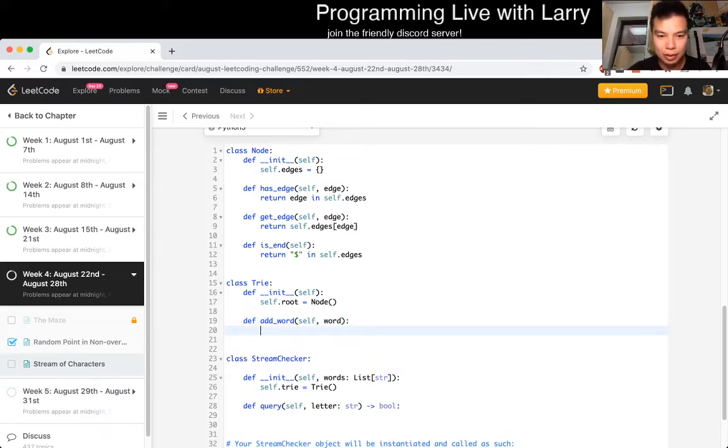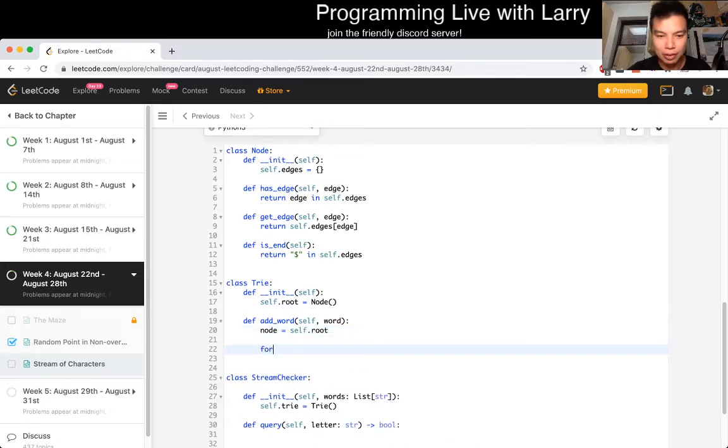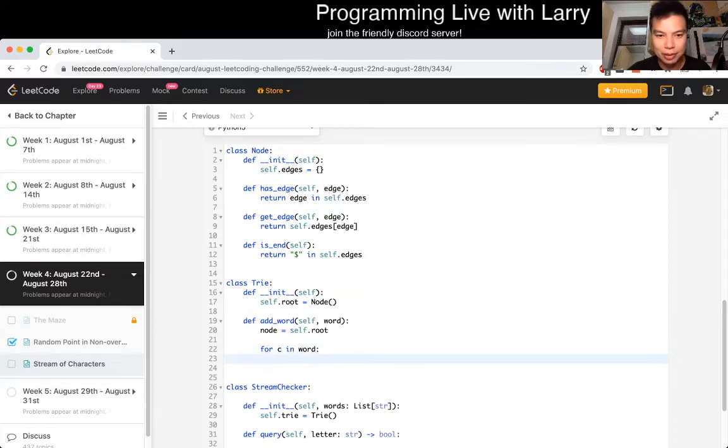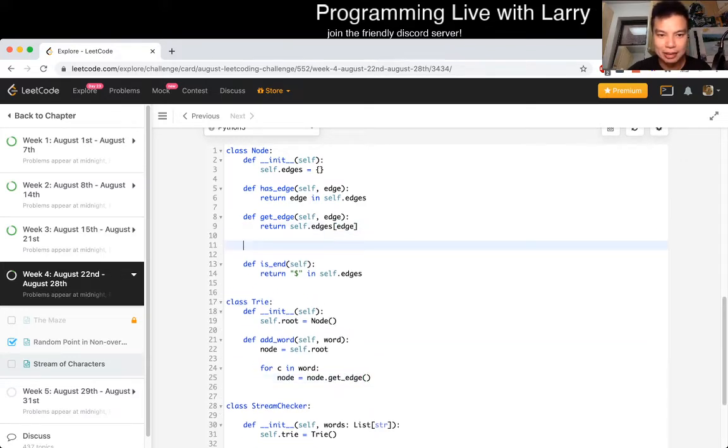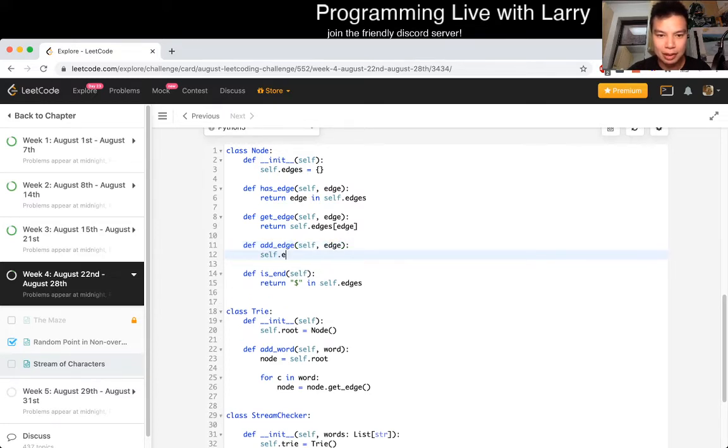So node is equal to self.root. For character in word, node is equal to node.get_edge. Oh, I forgot to do add_edge. Oops. So edges[edge] is equal to a new Node.